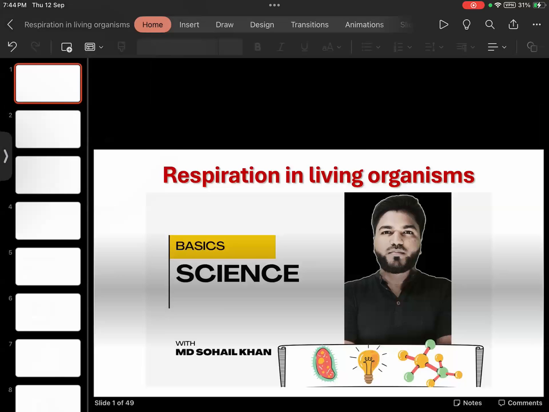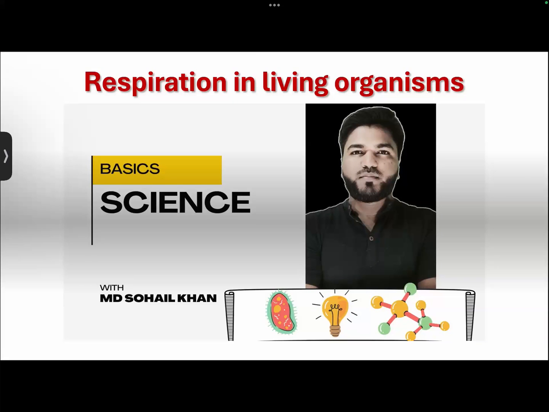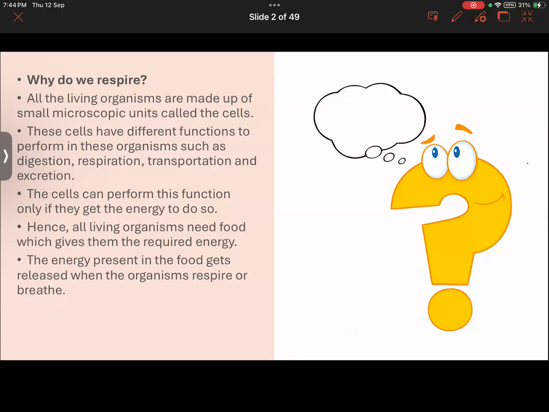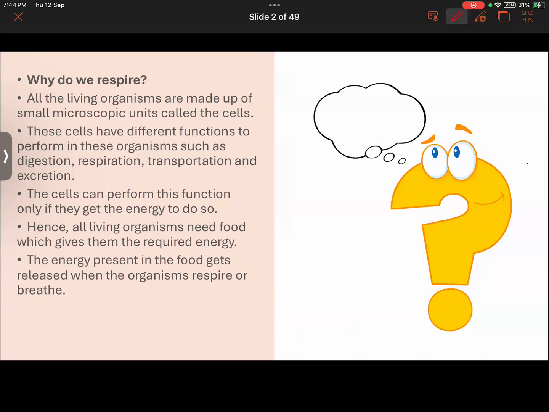Okay, let's start the class. Hope you can see the screen. So in the chapter respiration in organisms, there are lots of things we are going to study. First of all, let us start with the very basic question: why do we respire? Why do we have to do the process of respiration? All the living organisms that we see, whether they are visible to our naked eyes or we have to take help of microscopes to see them, are made up of cells, right? Cells are the smallest structural unit of life.